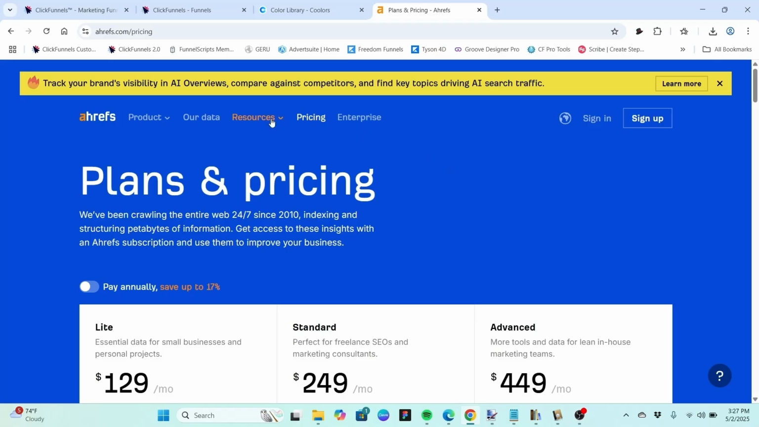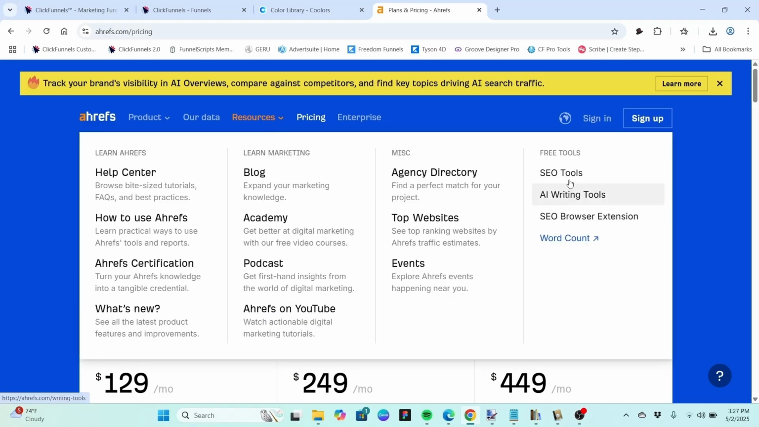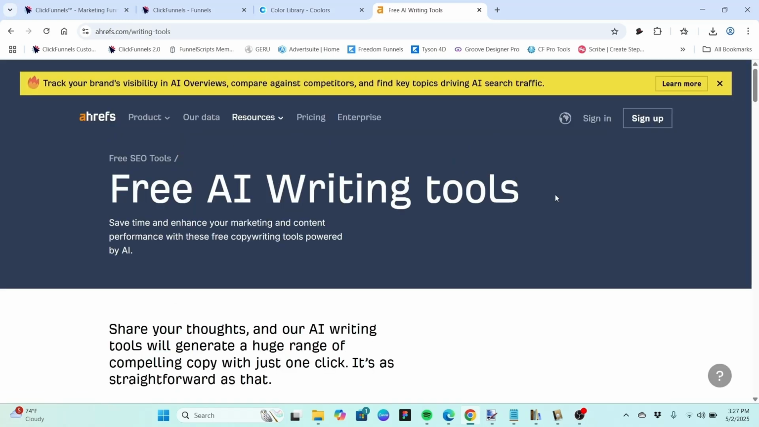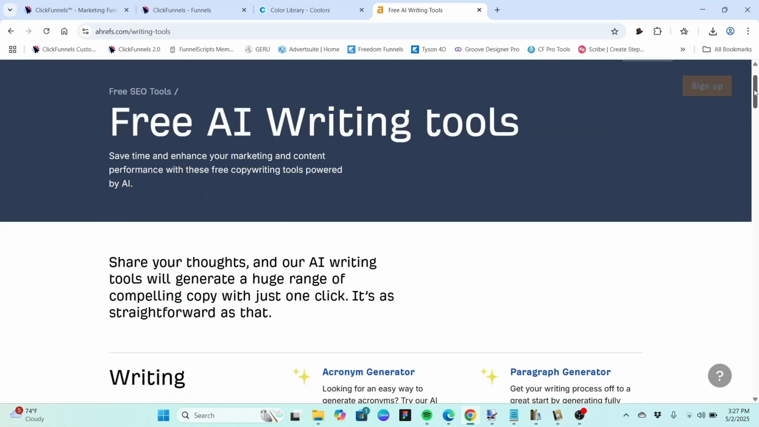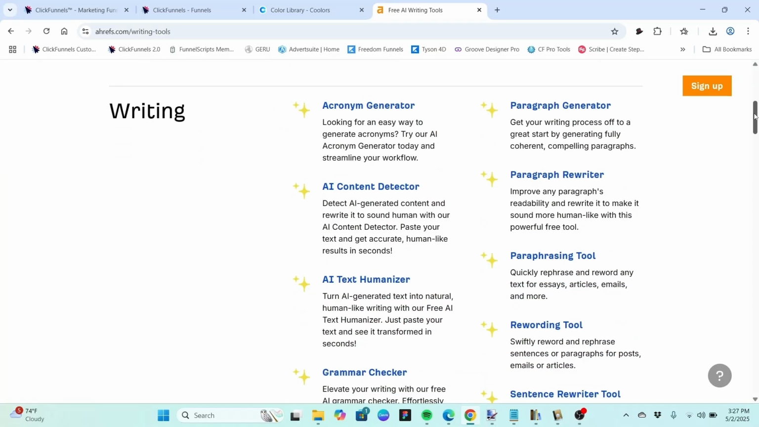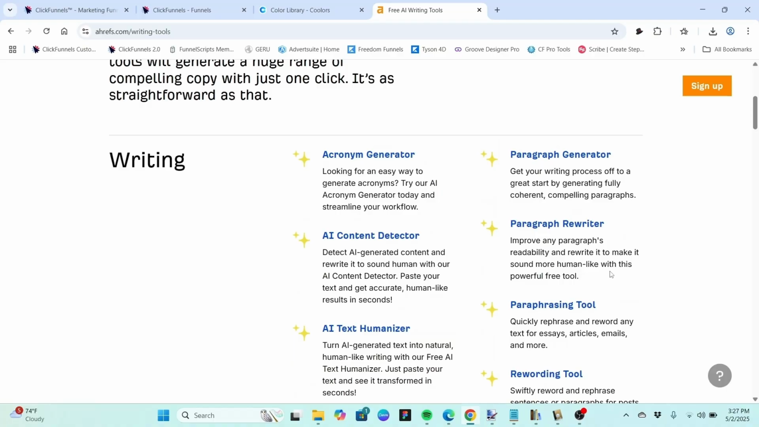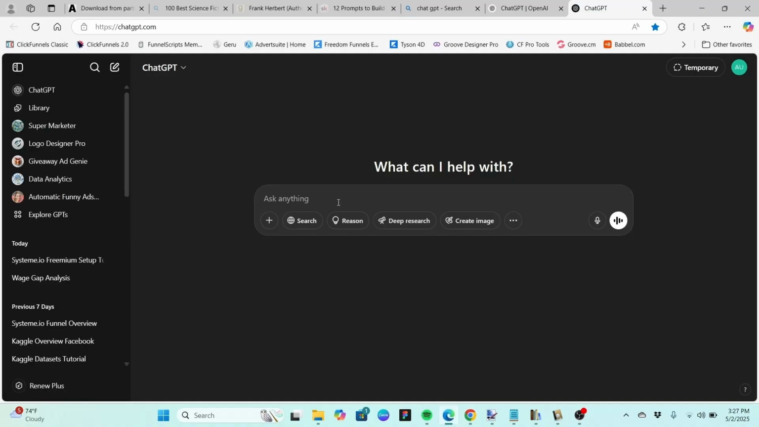So let's go ahead and go to the resources section. When we see over to the right, we have a section called Free Tools. We're going to go to the AI Writing Tools. And we're not going to look at all the tools today. We're just going to look at some of them. First of all, let's go to ChatGPT, and in ChatGPT we're just going to ask it to give us a paragraph of some sort. We will type in something.